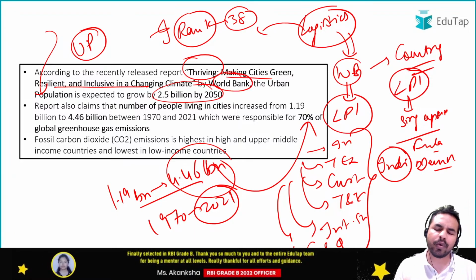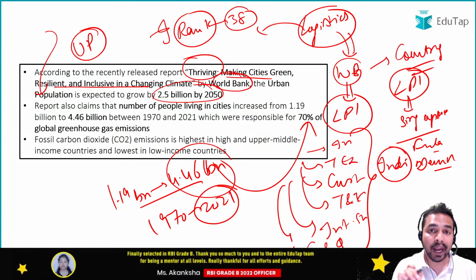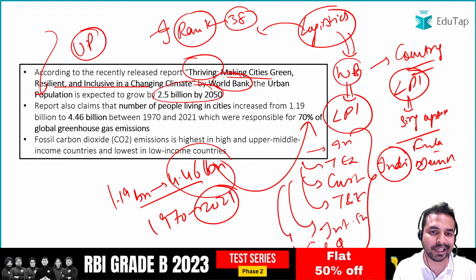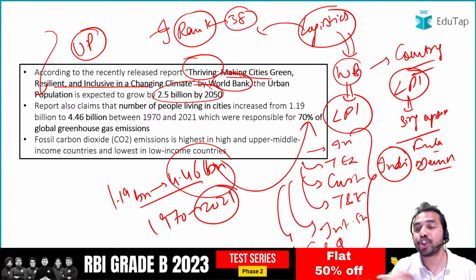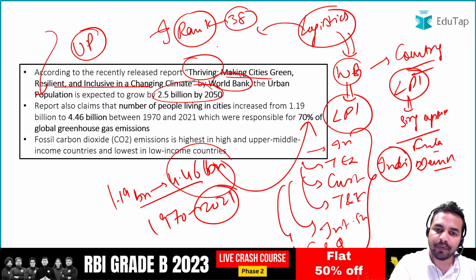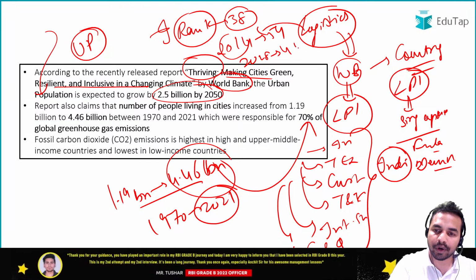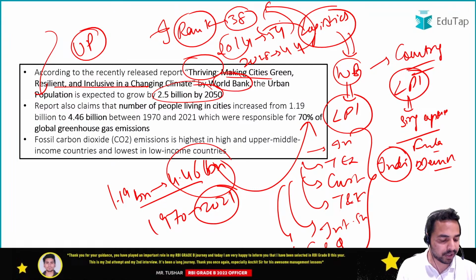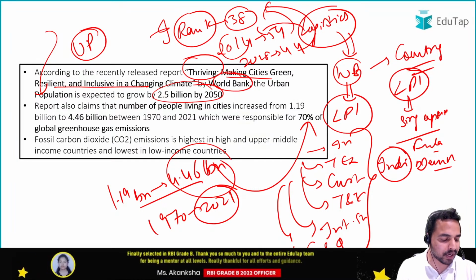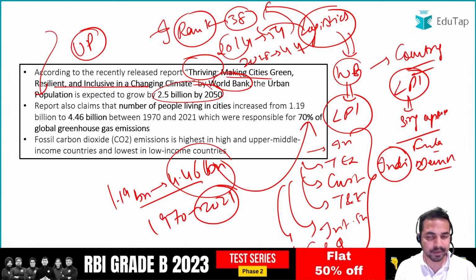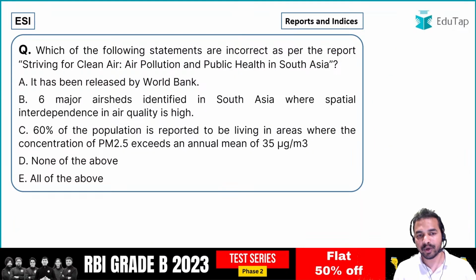And guys, let me tell you a very important point that you have to remember: in a lot of PIB links, they have compared India's rank with India's rank in the previous two editions. First one is 2014, when India's rank was 54, and in 2018 India's rank was 44. So you can easily compare how many jumps the Indian government, the country, has taken. Absolutely right, Sumit. This is the right part that you have mentioned in the chat box. Well done. So guys, these are the important details that you are really required to remember from the exam point of view.